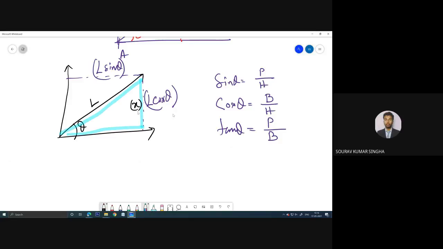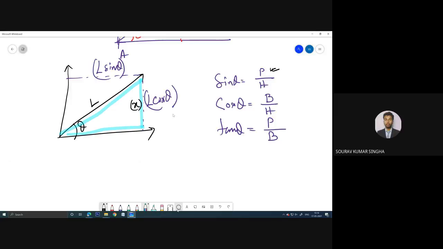What is the relation between this h and this height, h and perpendicular? Oh sorry, I have written the opposite thing. It should be L sin theta and this is L cos theta.